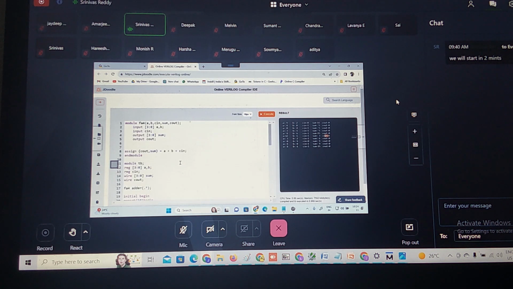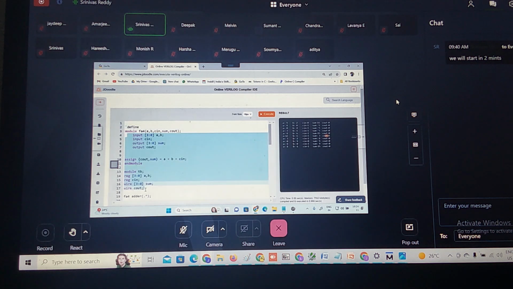Or you can use the tick define compiler directive and create a macro. So let us create a macro here. How to create a macro? Tick define. This should be outside of your module scope. All the compiler directives should come outside of the module scope. Tick define. Shall I call it depth? Usually macros are written in capital letters.